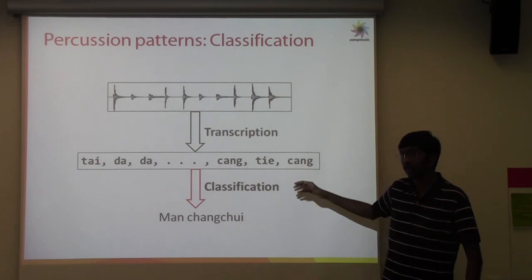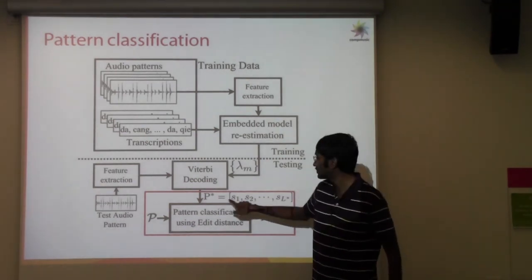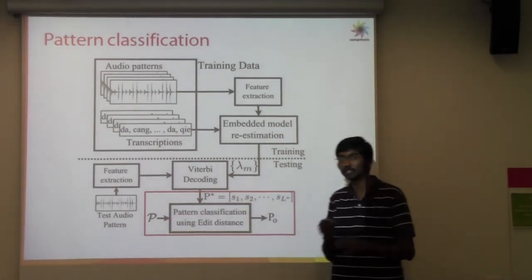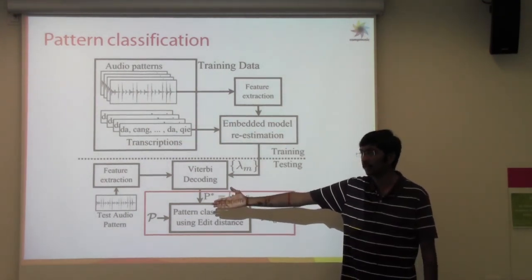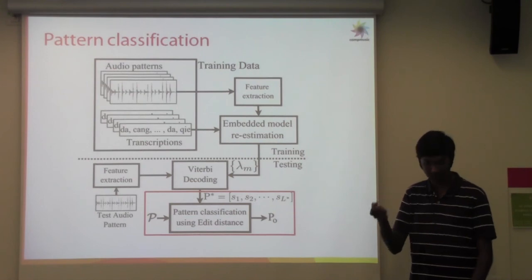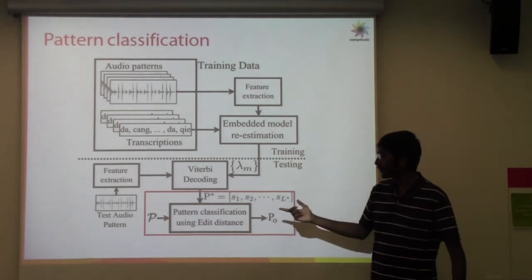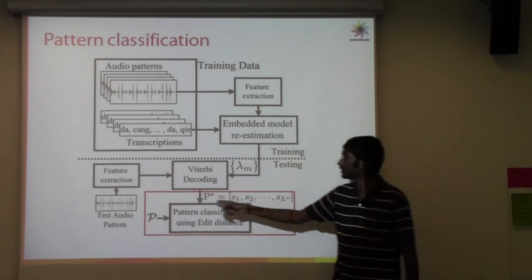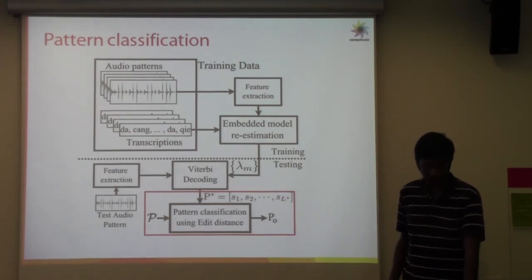So we saw till here using the syllable HMM and speech recognition based approach, wherein we got a sequence of syllables. What we can do next is, given a library of patterns, each of them being a sequence of syllables, we want to match the sequence that we have got here with the library of patterns, and then obtain a single match which is the pattern that was played. Of course, we need to note here that we need to take care of the subsequence repetitions, as we saw. If it is a pattern that has a subsequence repetition, we need to take care of that in the syllable sequence as well. So that is one aspect which we need to be careful about here.